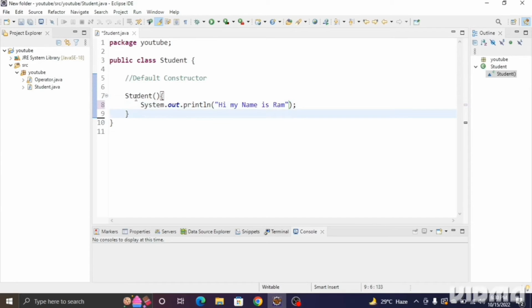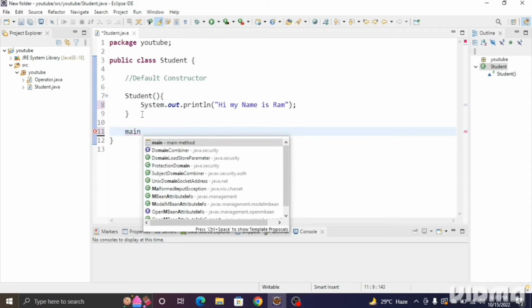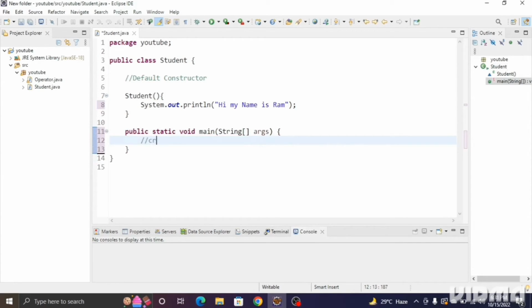Now to access this constructor, we have to create an object of this class, that is the student class. To create an object, first of all we have to create the main method. So we'll create the main method, and inside the main method we'll create the object. For creating the object, we'll write the name of the class, that is Student, then the object name, then new, which is used to create the object, and then the constructor, Student, which is used to initialize the object. So I've created the object and initialized it.